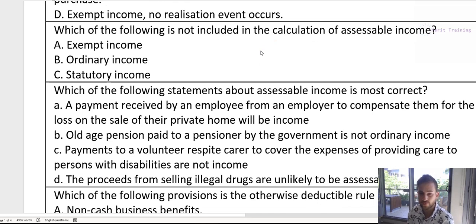So basically the rule with illegal income is that it actually is assessable. Just because it's illegal doesn't make it not assessable, right? So if they catch you selling drugs, you still have to pay tax on that assessable income, regardless of it being illegal, but the catch is you can't claim any deductions against it. Alright, so the answer is C for this one.